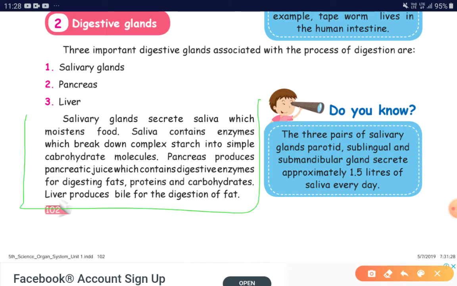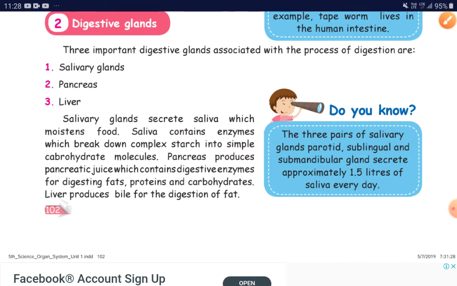Saliva contains enzymes which break down complex starch into simple carbohydrate molecules. Pancreas produces pancreatic juice, which contains digestive enzymes for digesting fats, proteins, and carbohydrates. Liver produces bile for the digestion of fat.